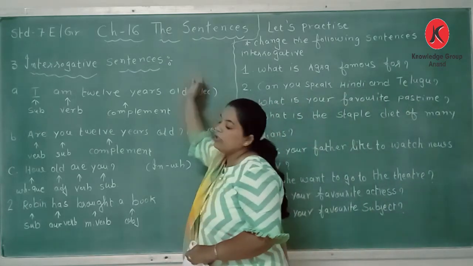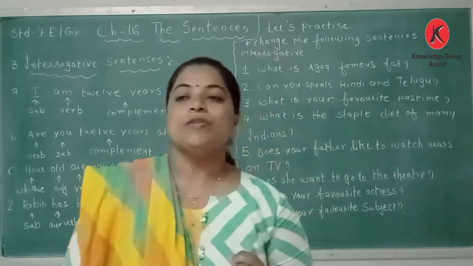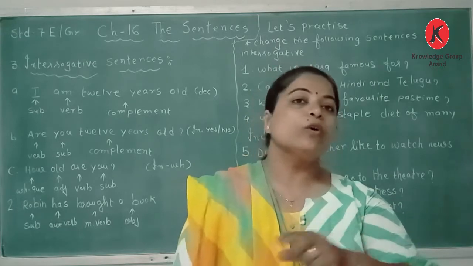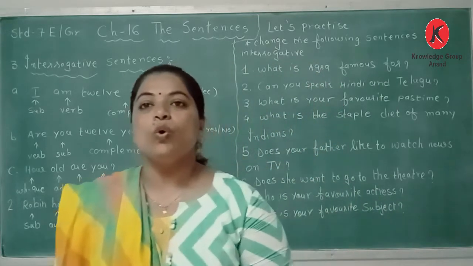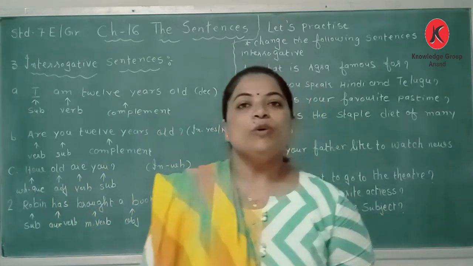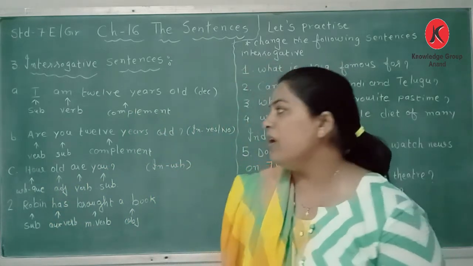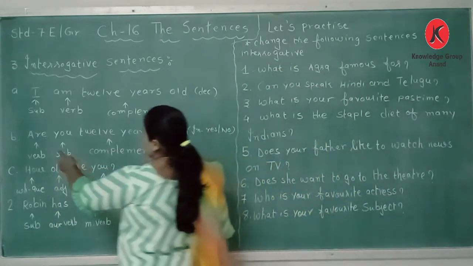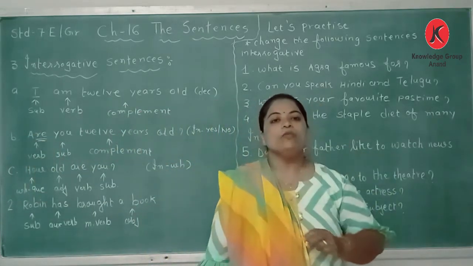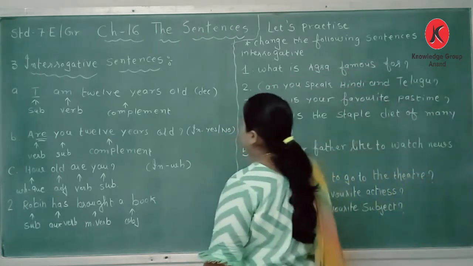And today we will be learning about the interrogative sentence. So, what are interrogative sentences? Interrogative sentences are used to ask questions. One is yes and no questions, where you use do and does, and WH questions, as well as the to be verb. For example, here we take are at the first, then after the verb we take a subject, so that way also we can change into interrogative.